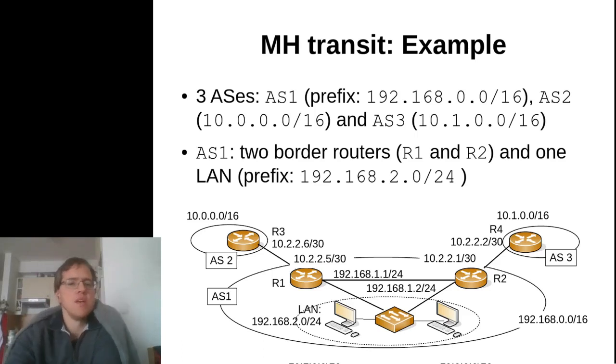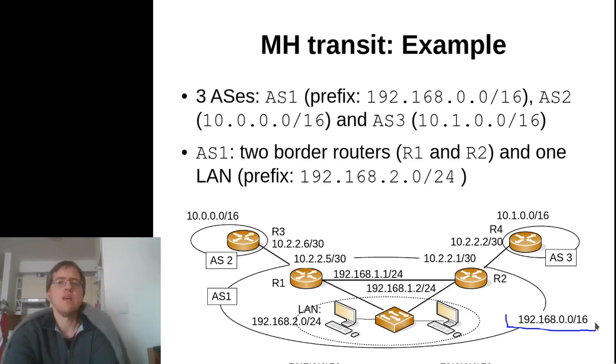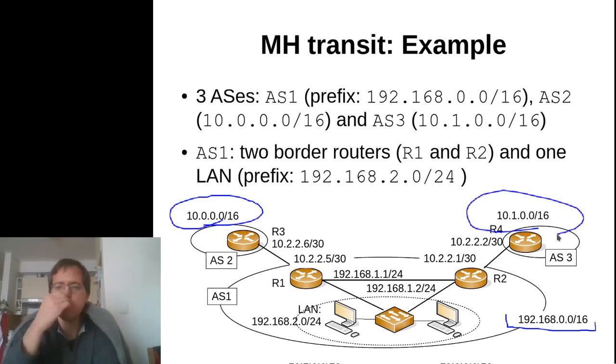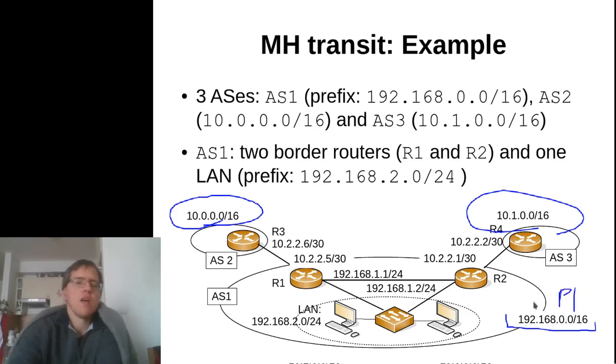So imagine that in this example we have AS1, which has its own /16 that cannot be aggregated to the provider ones, so AS2 and AS3, the provider ASs. Address ranges, again, please spend a moment to convince yourself that this address range is not a subprefix of any of the providers' address ranges. If you manage to convince yourself, then we immediately see that this is a PI addressing model.